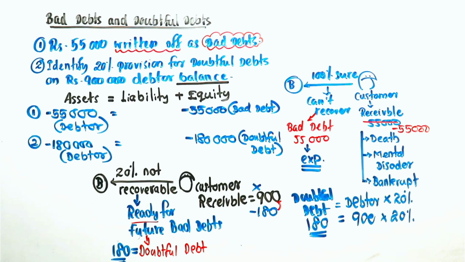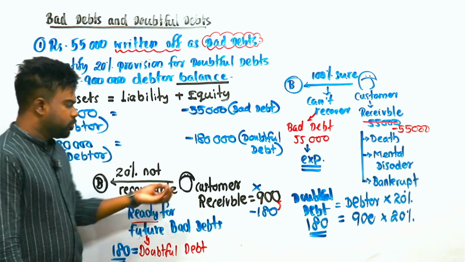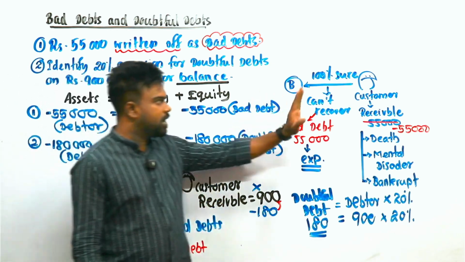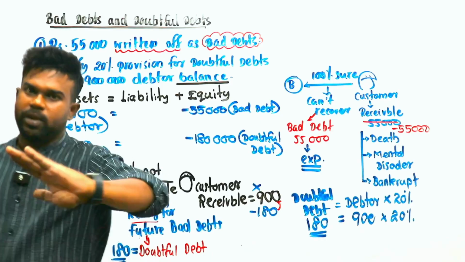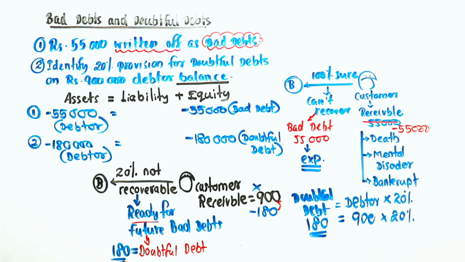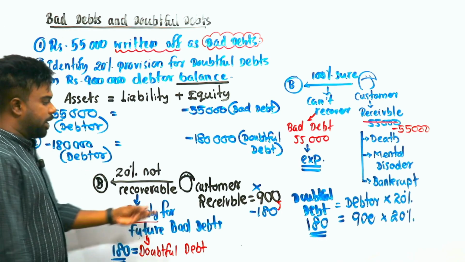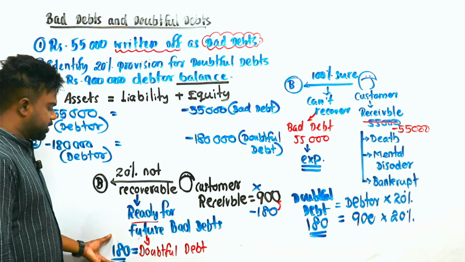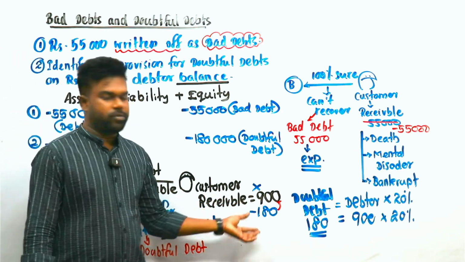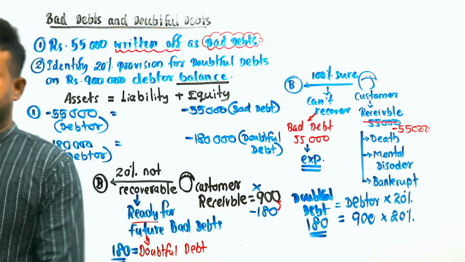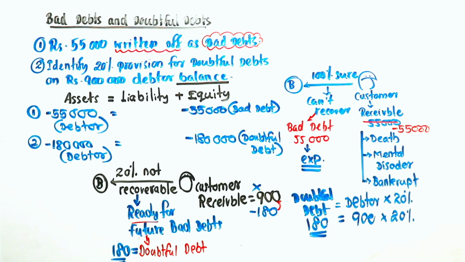Okay, right? Understand? Both are similar, but here we identify a percentage using the receivable balance, whereas there you exactly know the amount. Definitely can't recover. Understood? Right, there you calculate the amount and recognize it as an expense as well as deduct it from the receivable balance. Okay, understood.